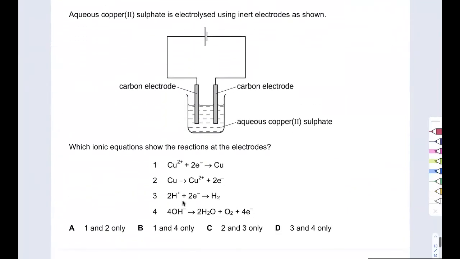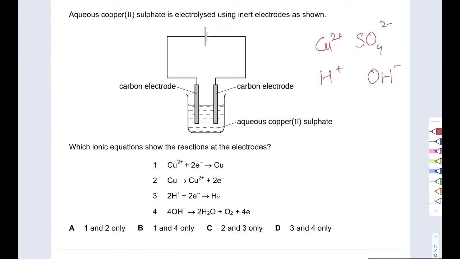All right. Aqueous copper 2 sulfate is electrolyzed using inert electrodes as shown. Okay. Which ionic equation shows the reaction at the electrodes? So I need to know the ionic equation for the reaction at the electrodes. Again, I'll do the same thing. I write the ions: copper ions, sulfate ions, H positive, OH negative.